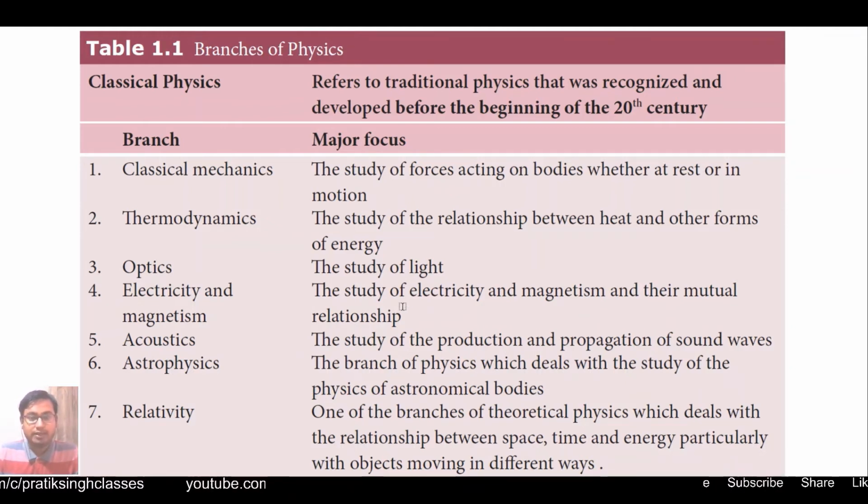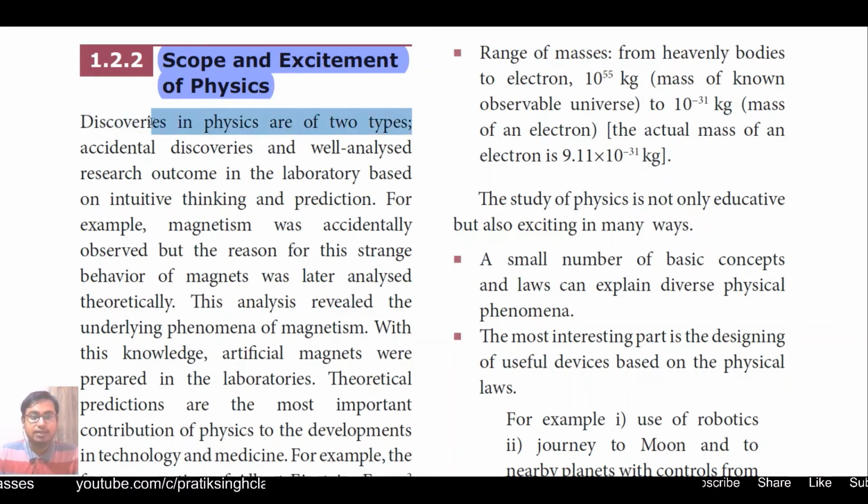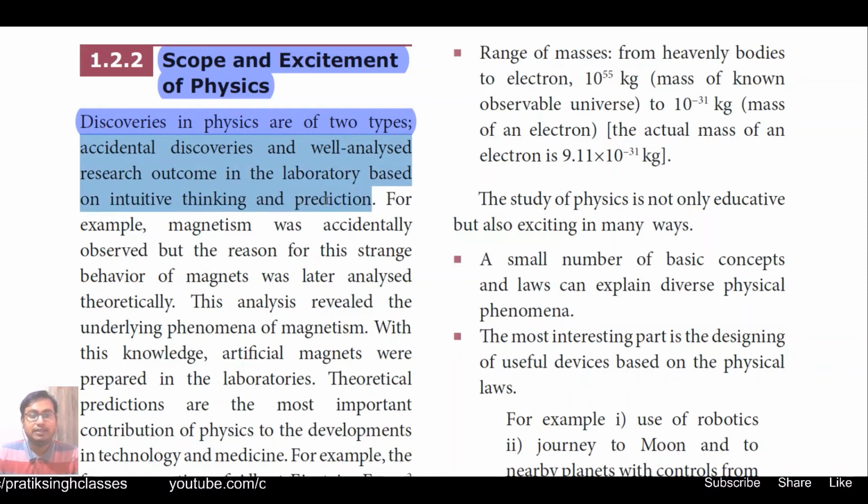Coming to our next point, section 1.2.2. It is very exciting. We will study here about the scope and excitement of physics. Discoveries in physics are of two types. What are they? Accidental discoveries, and well analyzed research outcomes in the laboratory based on intuitive thinking and predictions.